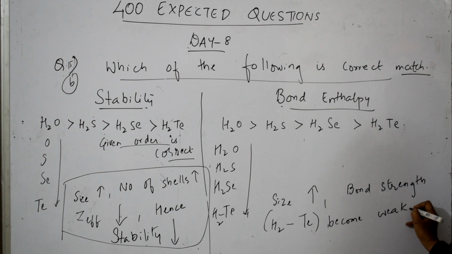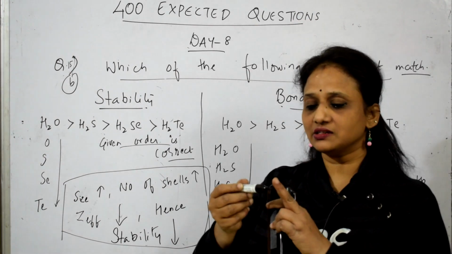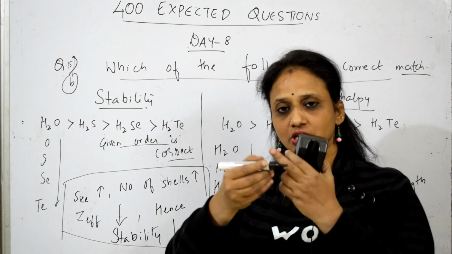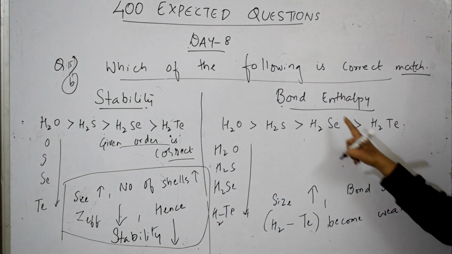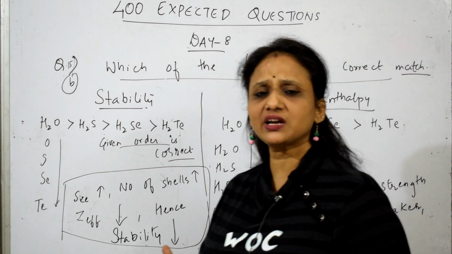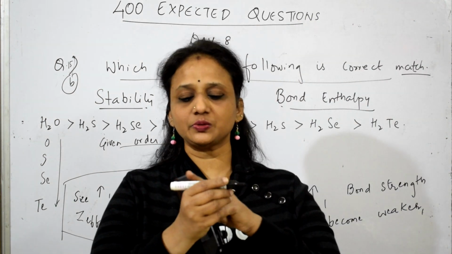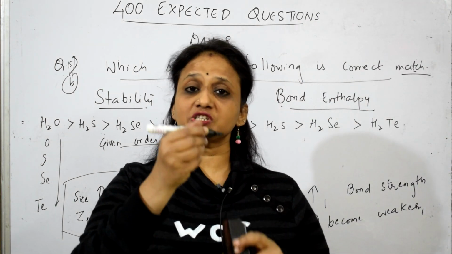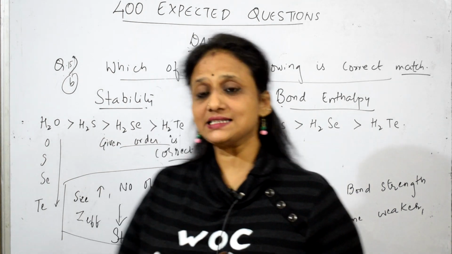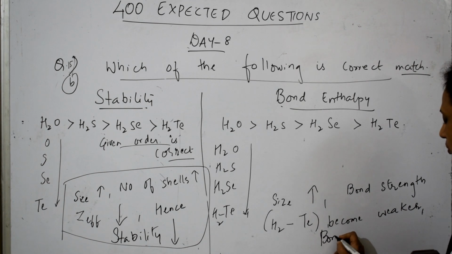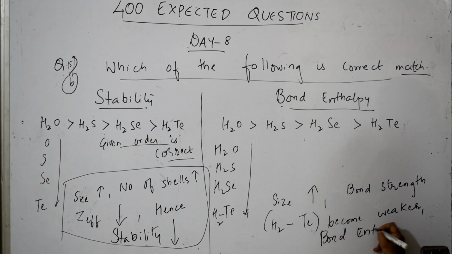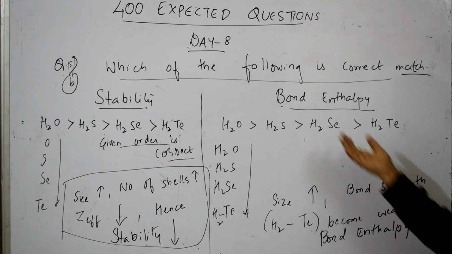Because the size increases, the distance between them also increases, so the bond becomes weaker. When the bond becomes weaker, what will happen? Should I use more energy to break it? Not required, because the distance between hydrogen and tellurium is more, so I can apply less energy. So as the bond becomes weaker, bond enthalpy decreases. With less energy only I can break this.